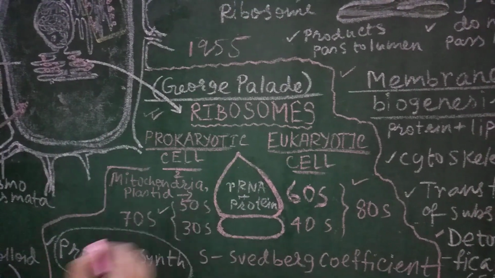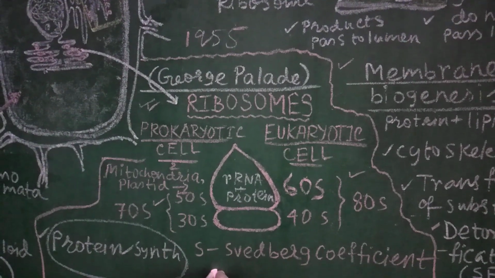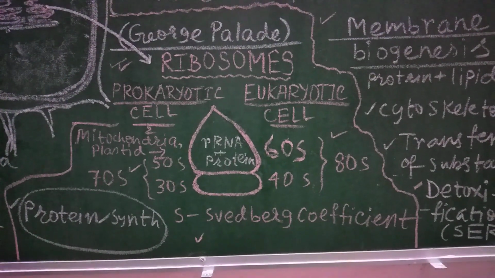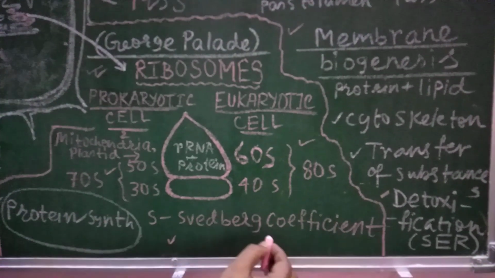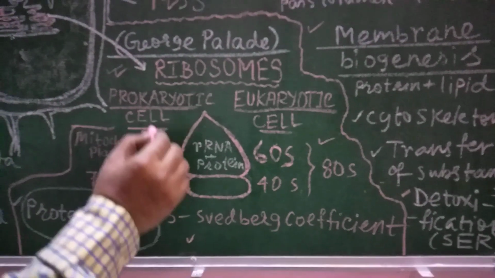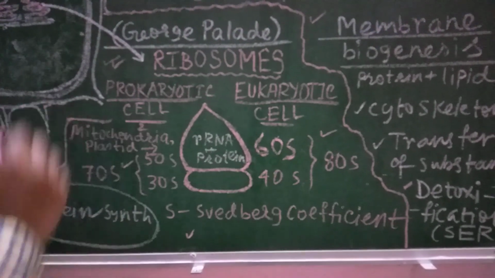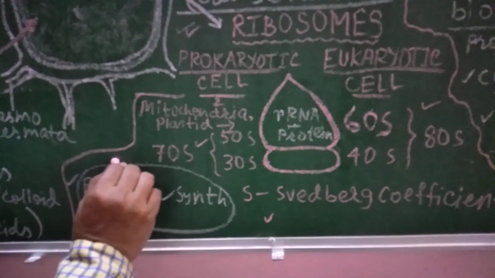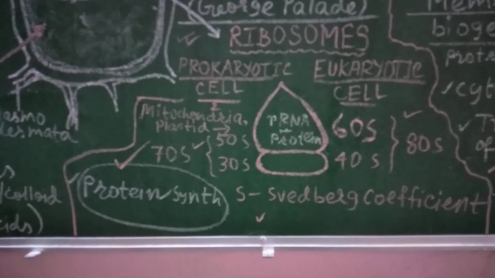You can see here two subunits are there in ribosomes. Here S represents the Svedberg coefficient. When the cell organelles are centrifuged, or the cell is centrifuged actually, the way they are separated out is the basis on which this Svedberg coefficient is given. Remember that prokaryotic cell ribosomes are smaller in size. In eukaryotic cells, ribosomes are bigger in size. What is the main function of ribosomes? In both cells they help in protein synthesis. That's why ribosomes are called protein factories. Here ends today's lesson.